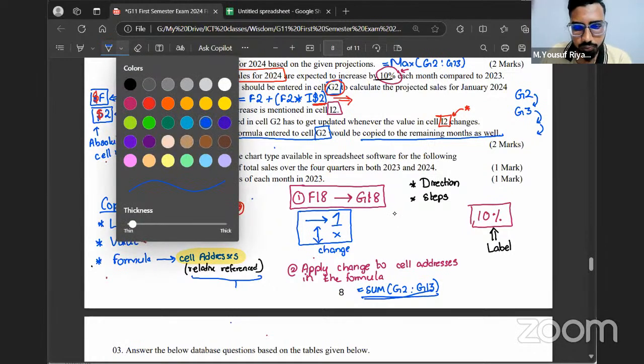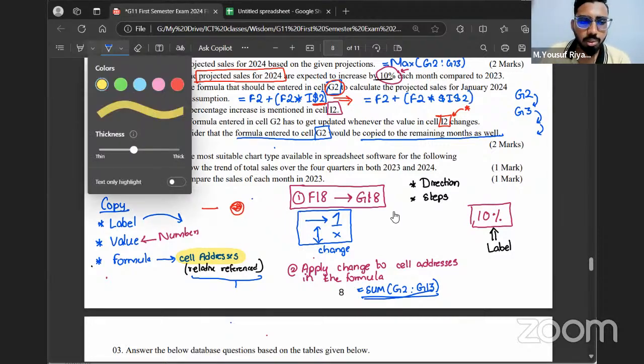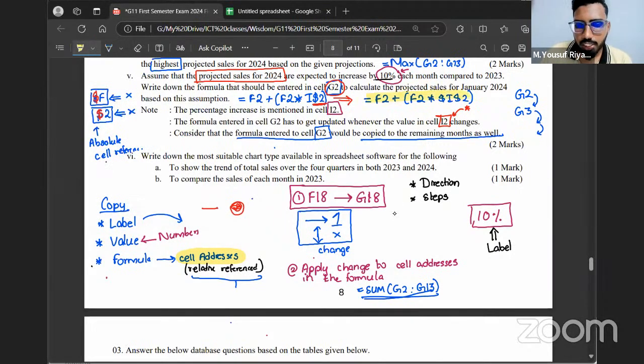For example, you can write it like this as well: equals F2 plus F2 times $I$2. This is also correct. You can choose anything you want. There is no big difference. Let's stick with this one. Is that clear, all of you? Yes or no?